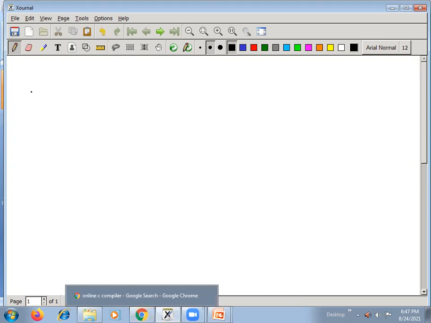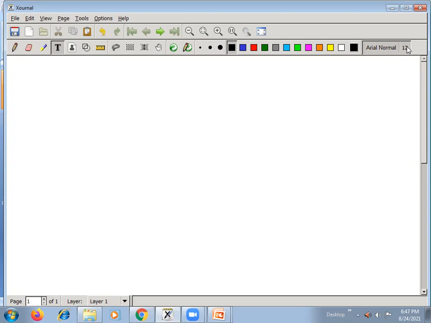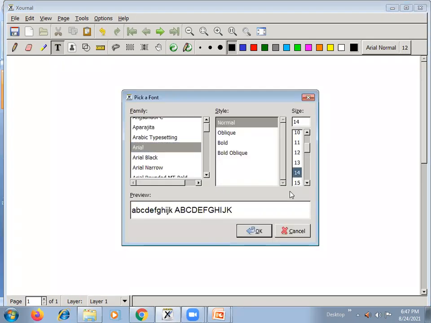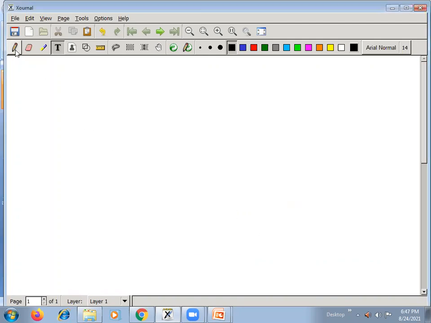Right, let me increase the font size here. Here I am directly including the header file. If possible, you can also start writing along with me so that it gives you practice. Then write the main function, begin the main function. Here you need to declare a two-dimensional array. Just call it word.